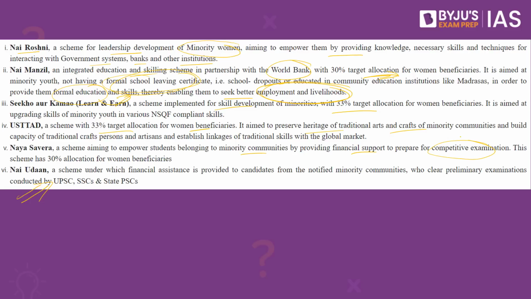Then we have Nai Udan, a scheme under which financial assistance is provided to candidates from the notified minority communities who clear the preliminary examination conducted by UPSC, SSC as well as the state PSCs. These are some of the initiatives taken by the Ministry of Minority Affairs for the upliftment of the minority communities in India. Now let's look into the next practice question.